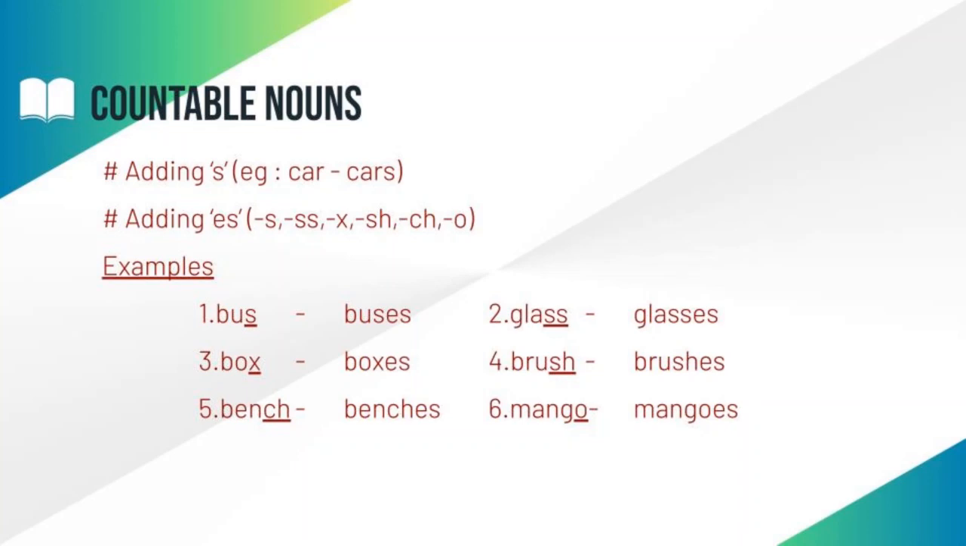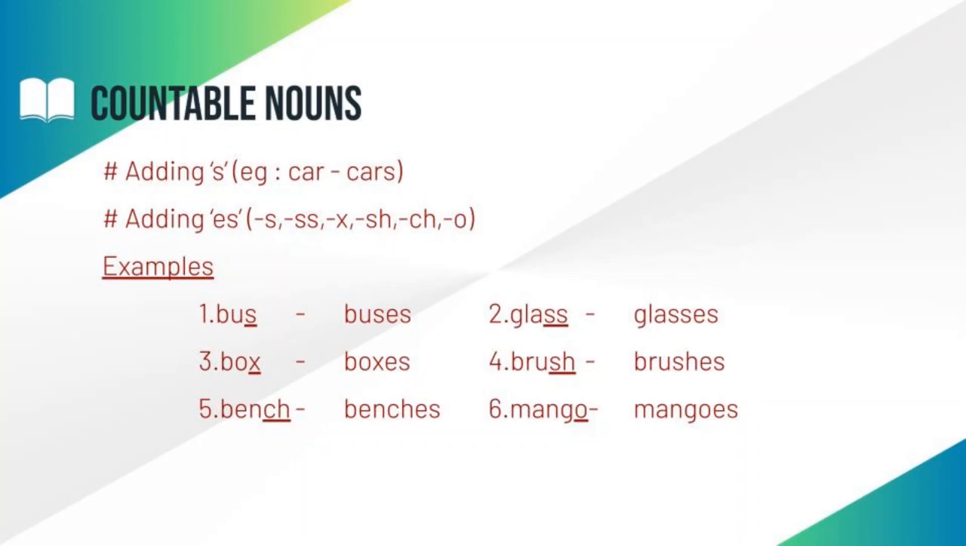Let us move to the next example, that is brush. Students, the noun brush ends in sh. So we added es. Brushes. The singular noun is brush. The plural form of brush is brushes. Let's move to the next one, that is bench. The noun bench ends in ch. So we added es. Benches. Bench is a singular noun. The plural form of bench is benches.